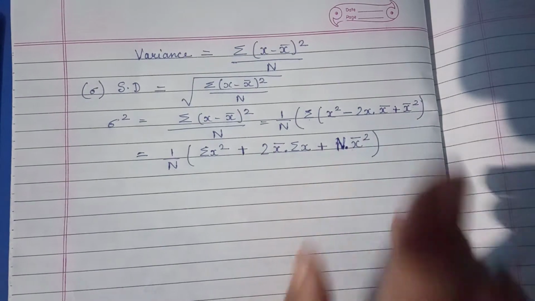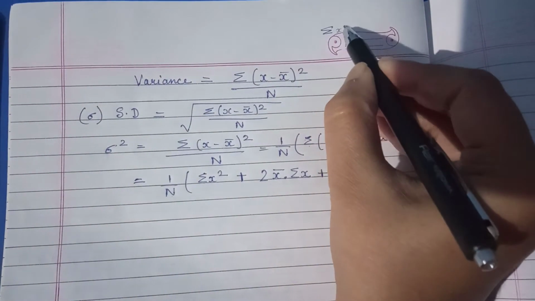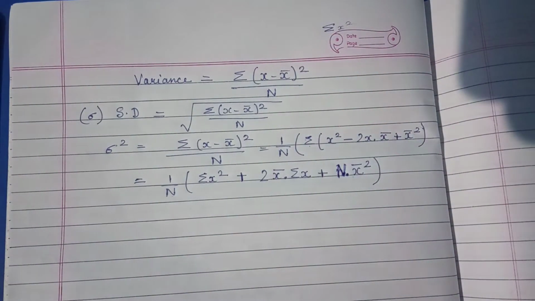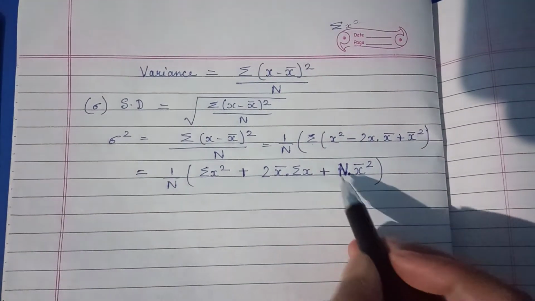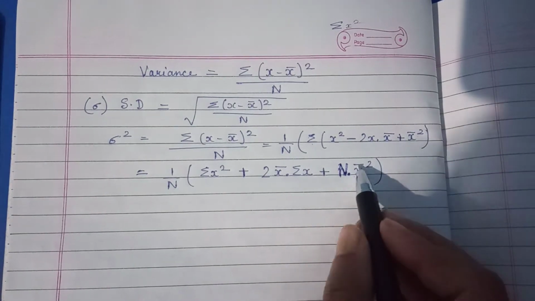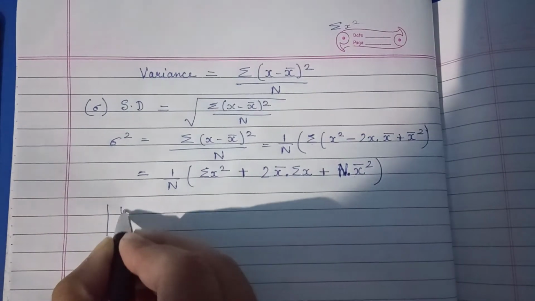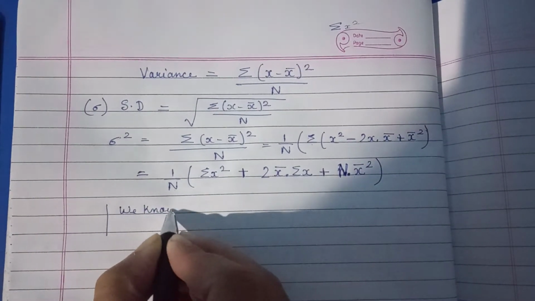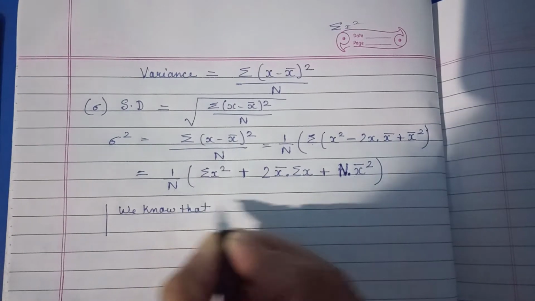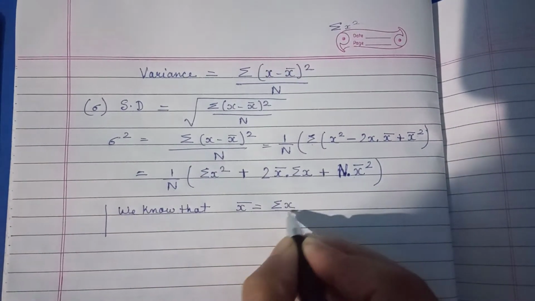We know that if you are doing summation of a constant term, it means that many times the term is multiplied. So n times x bar whole square. Now we know that x bar is equal to summation of x by n.